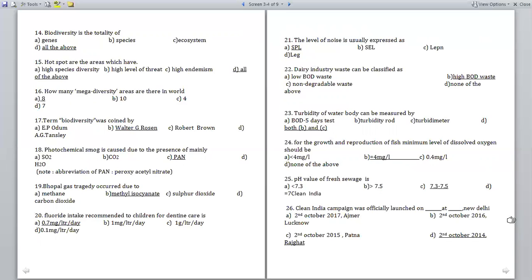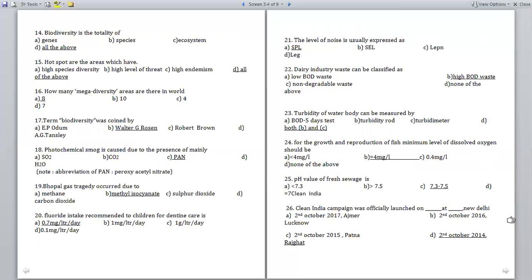16th question: how many mega diversity areas are there in the world? Option A 8, option B 12, option C 4, option D 7. So 8 mega diversity areas are there in the world. Among the 8 mega diversity areas of the world, India has 3 mega diversity areas.